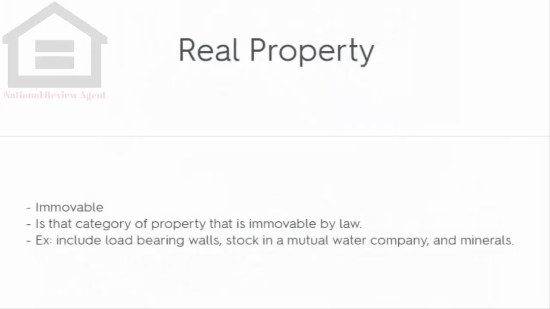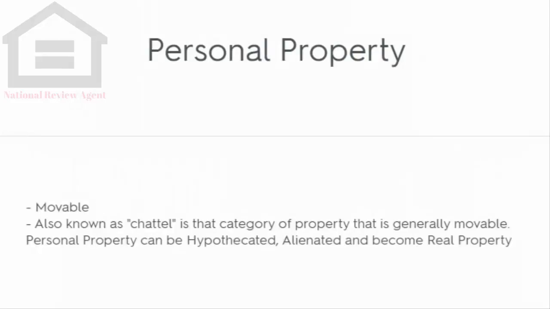Real property. Immovable is the category of property that is immovable by law. Examples include load-bearing walls, stock in a mutual water company, and minerals. Personal property. Movable, also known as chattel, is the category of property that is generally movable. Personal property can be hypothecated, alienated, and become real property.